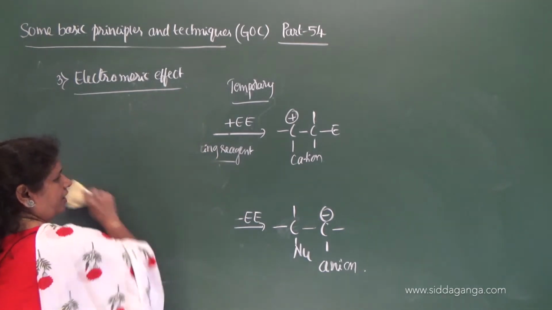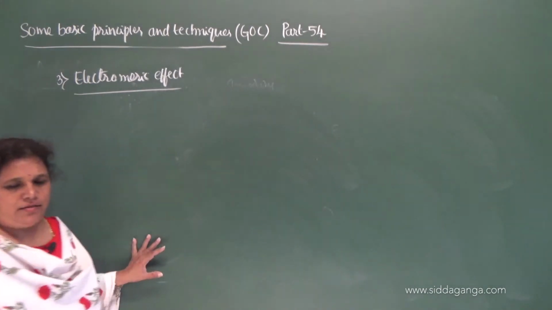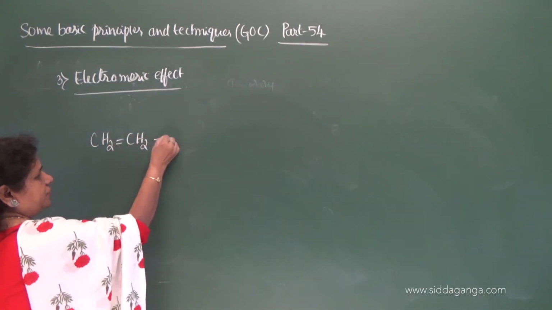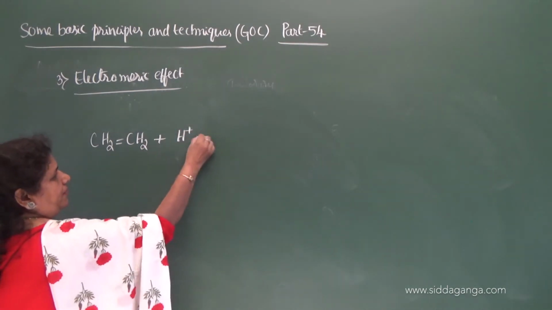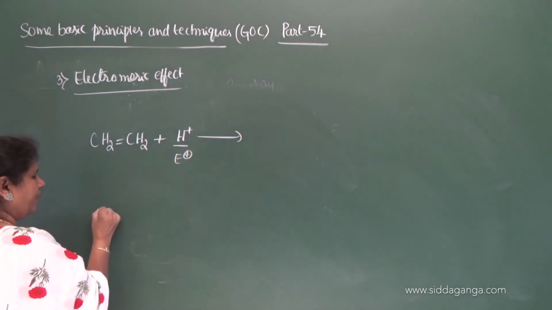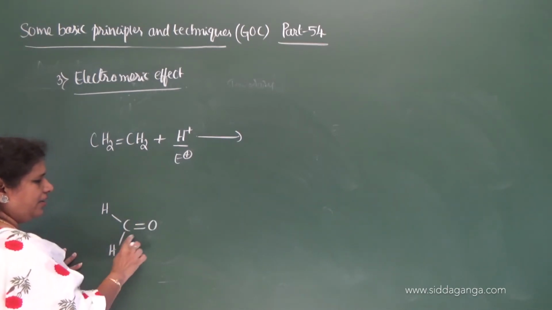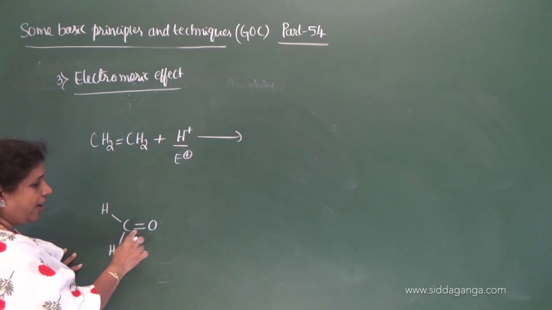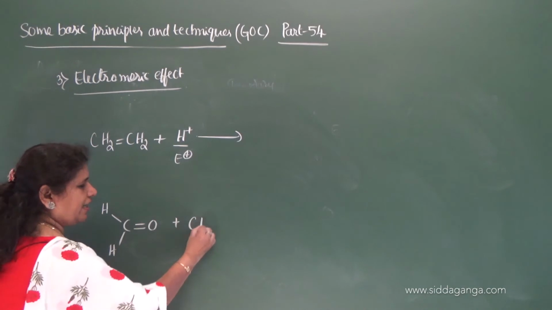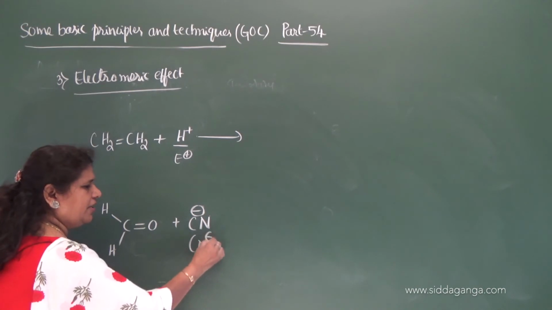Consider an ethene molecule, CH2 double bond CH2. When it is attacked by a H plus proton, it is an electrophile. And consider formaldehyde. There is an unsaturated system between carbon and oxygen, and you know that oxygen is more electronegative. If it is attacked by CN minus, that is cyanide ion, it is a nucleophile.